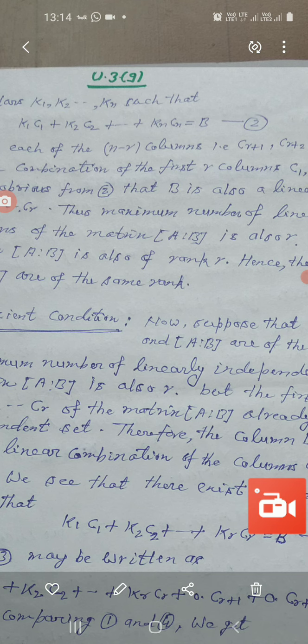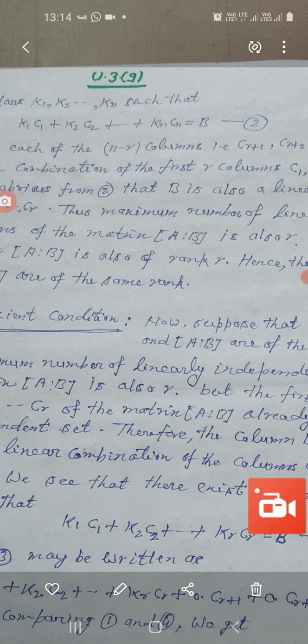But the first r columns, that is c1, c2 up to cr, of the matrix AB already form a linearly independent set. Therefore the column b can be expressed as a linear combination of the columns c1, c2 up to cr.